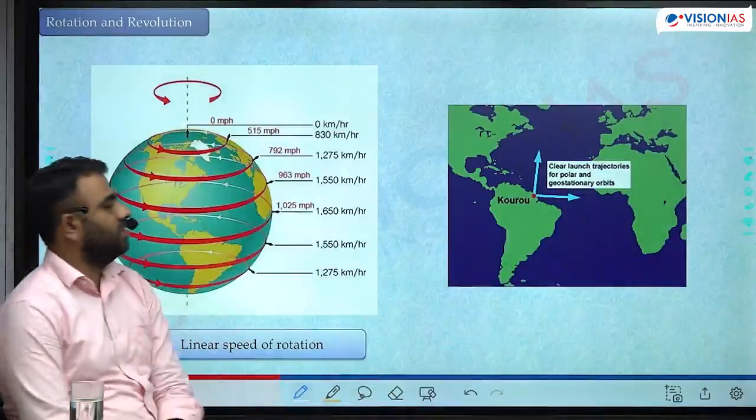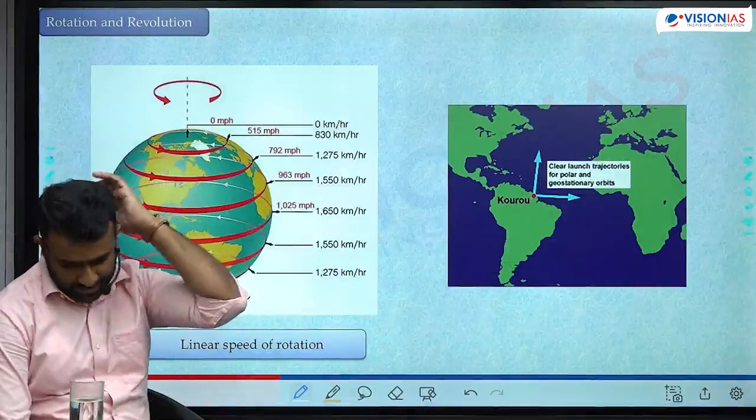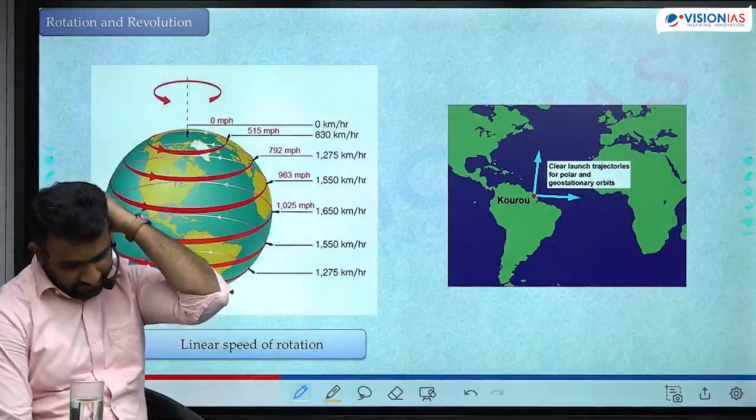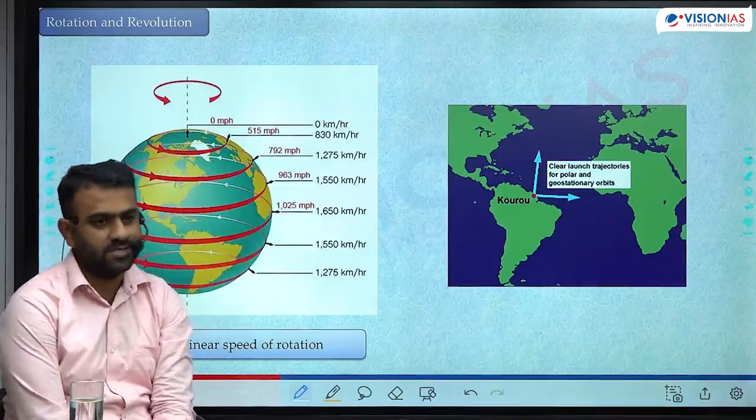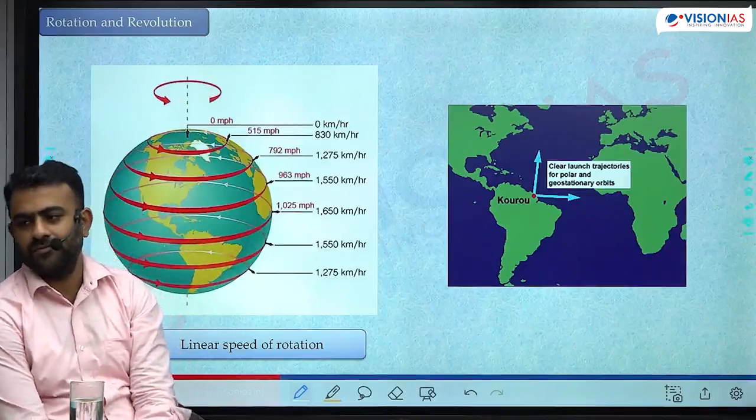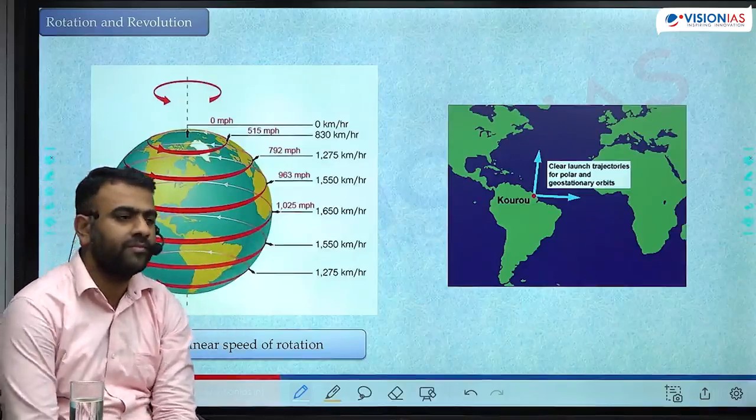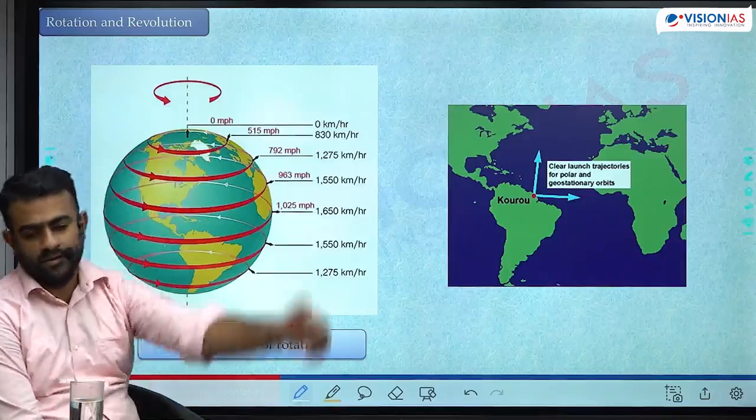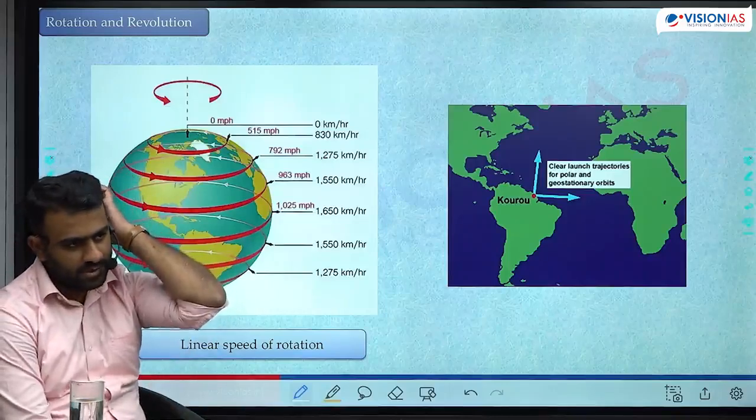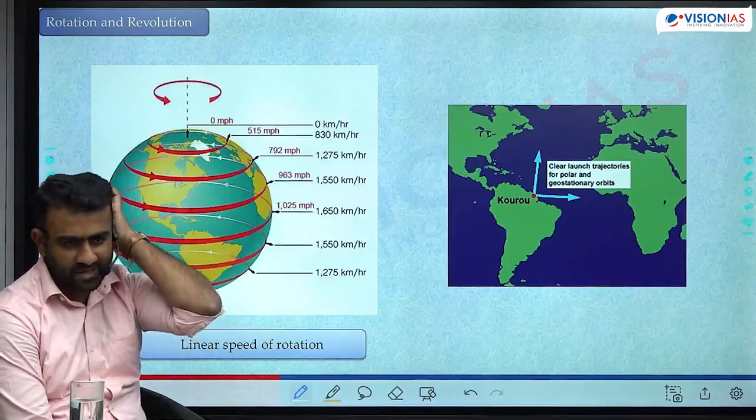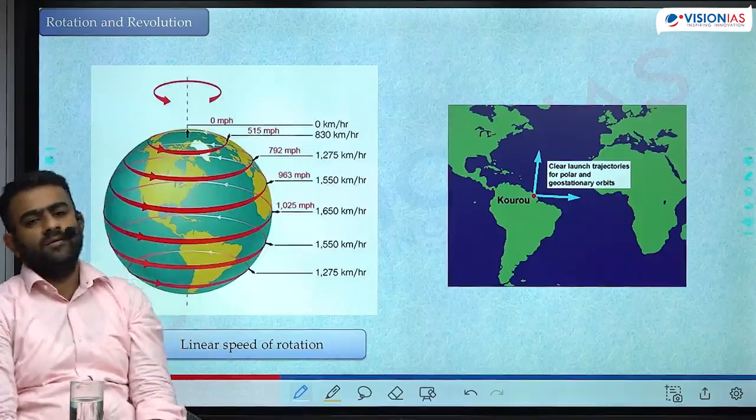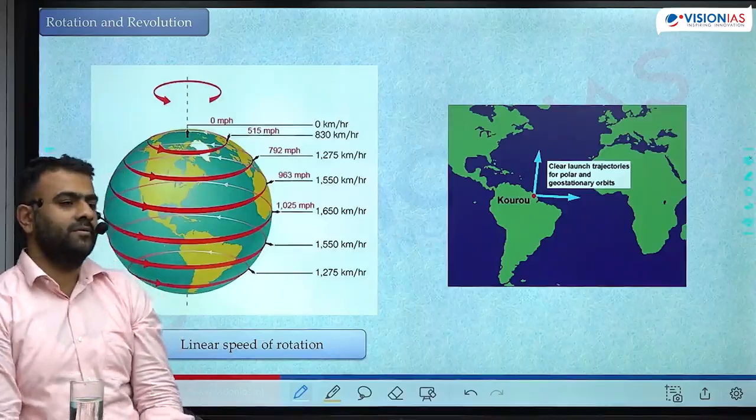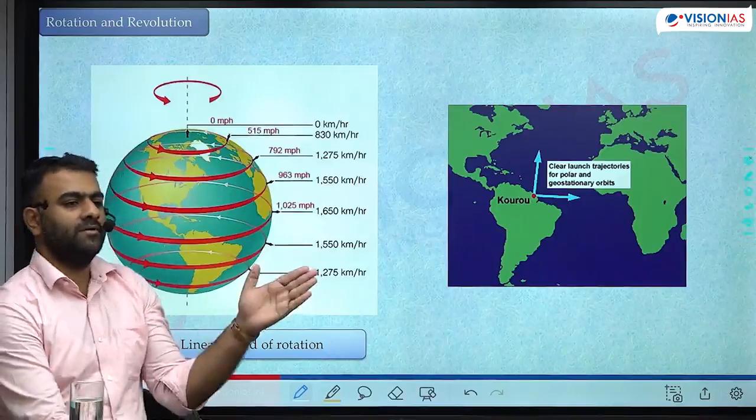Another important characteristic of rotation is the speed of rotation. What we calculated was the period of rotation. How will you calculate the speed of rotation? What do you mean by speed? Distance by time? In the case of rotation, will you be able to calculate distance by time? It is angular velocity, the angle covered divided by time.